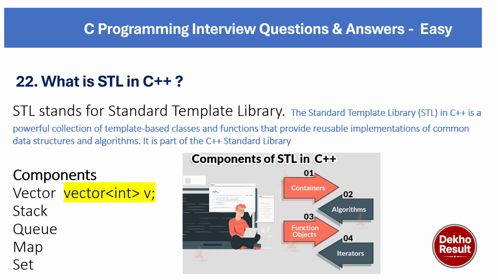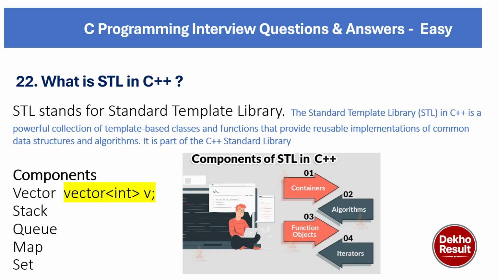Vector is declared using vector<int> v, and the components of STL are containers, algorithms, functions and iterators. Some of the important containers are vector, stack, queue, map, set. A real-life example can be a toolbox containing ready-made tools.